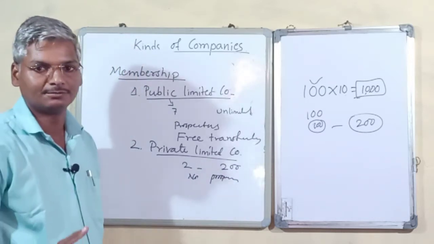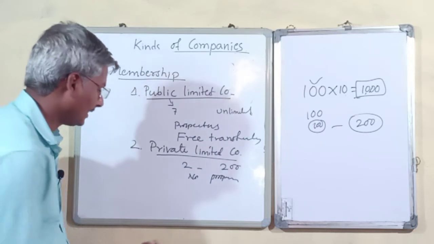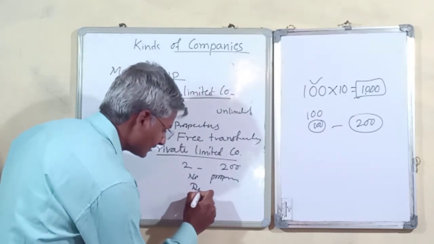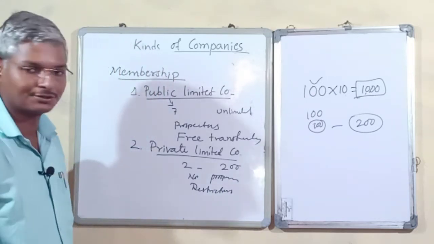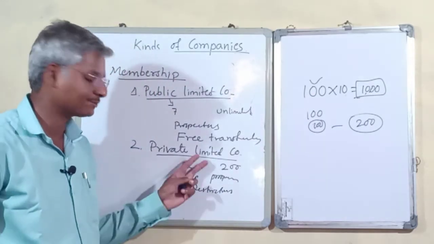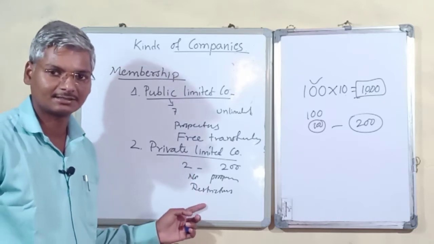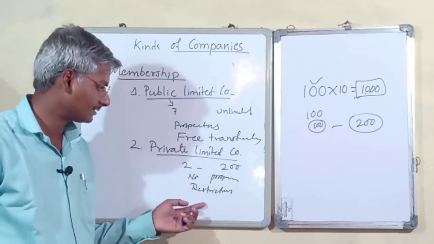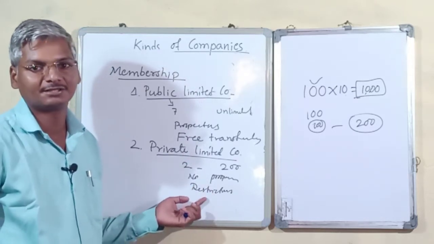There is no open prospectus to the public to raise capital, and there are certain restrictions on transfer of its shares. The Companies Act 2013 has certain restrictions on private limited companies to transfer shares.